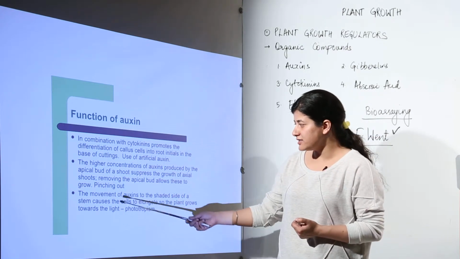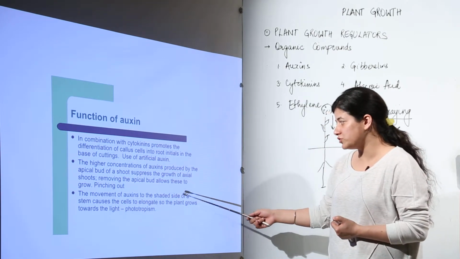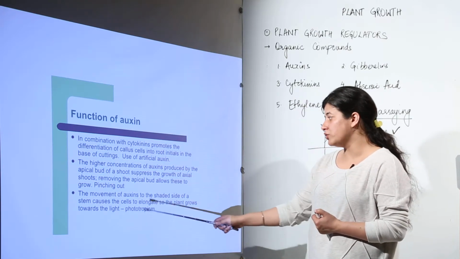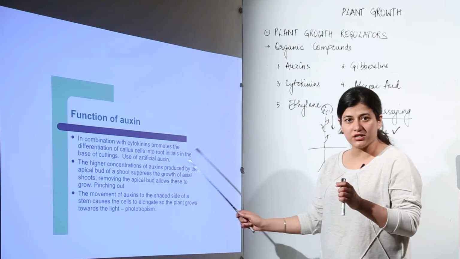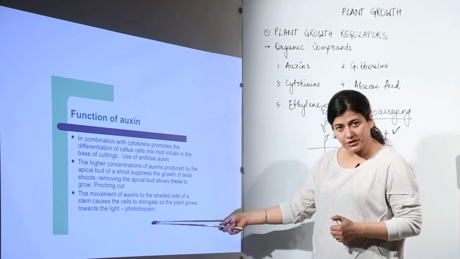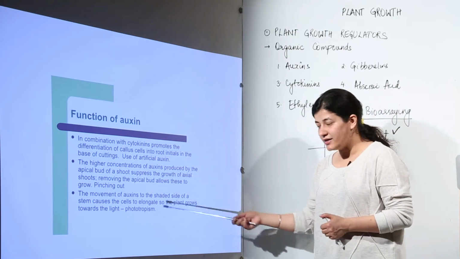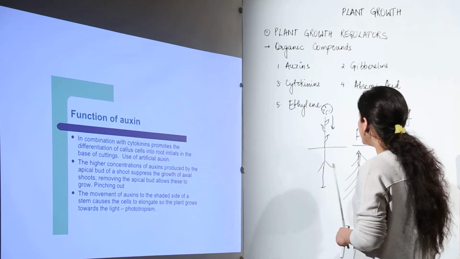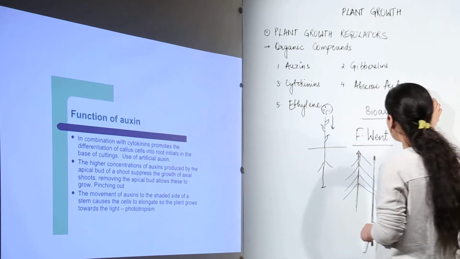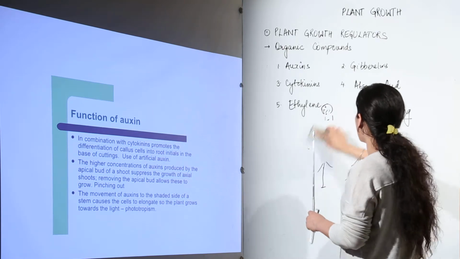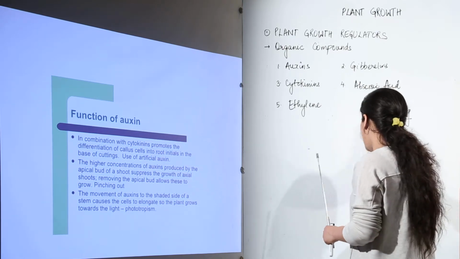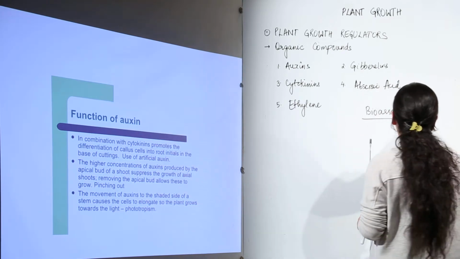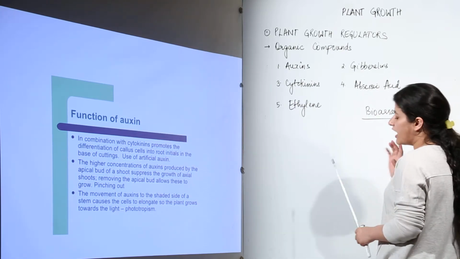And then the next step is the movement of auxins to the shaded side of the stem, which causes the cells to elongate so that the plant grows towards the light, and this is known as phototropism. I want you to concentrate over here. I want you to read this and then understand what basically phototropism is. Now, when I talk about phototropism, it is somewhat responsible for bioassaying of the plant cell and understanding where the auxins are present and how they function.